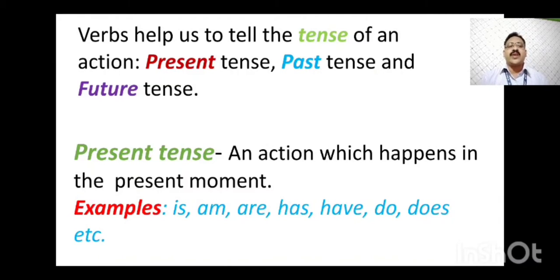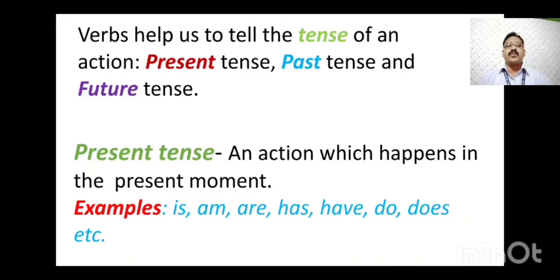An action which happens in the present moment, the action which is going on now, is called present tense. Is, am, are, has, have, do, does, these are all present tense verbs.